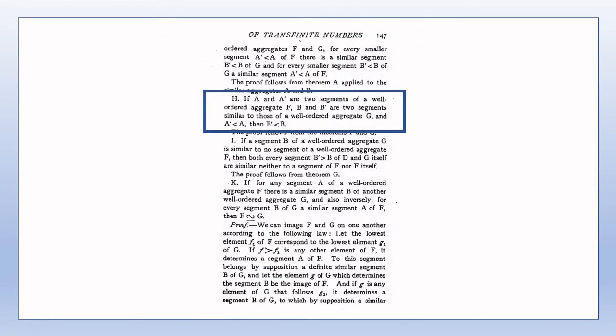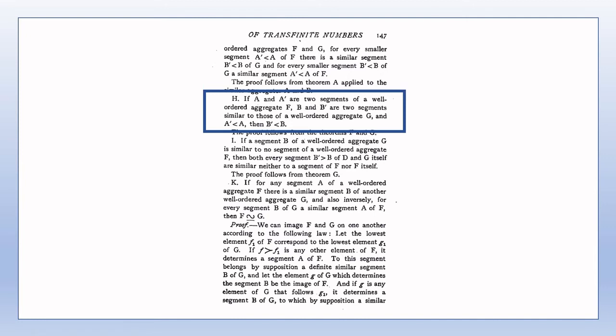The statement of theorem H on page 147 is quite poorly worded though. We're to understand the segments B and B primed, both segments of the well-ordered aggregate G, as being similar respectively to the segments A and A primed of the well-ordered aggregate F. I find the wording given in the book to be a little bit confusing.